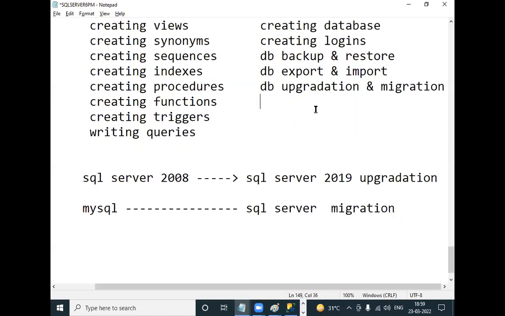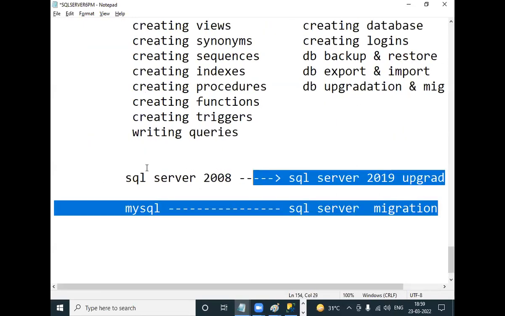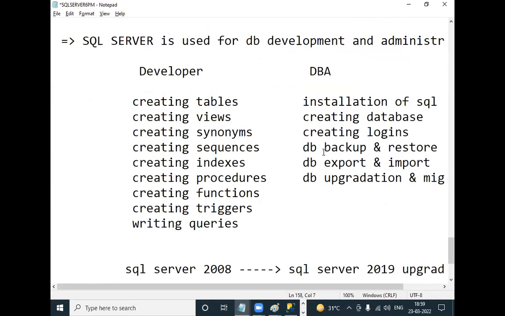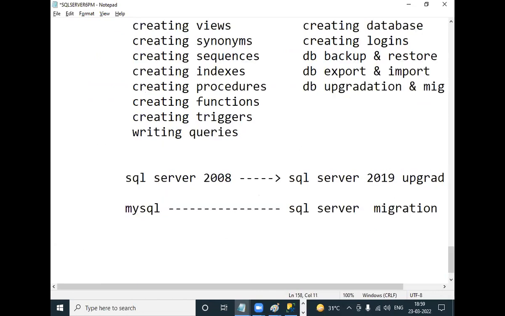You understood these points? Suppose, for example, you went to an ATM and you are doing a balance inquiry.